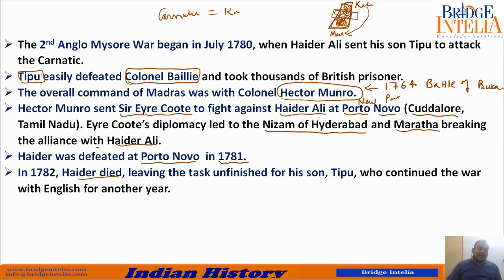So when Hyder Ali died, the battle was still going on. Anglo-Mysore War was still going on. It was not decided who won, who lost. So when Hyder died, Tipu was in Carnatic. So the news of his death was hidden for months, because if the news reached the Britishers, they could have easily taken over Mysore. So they waited till Tipu Sultan came back to Mysore.